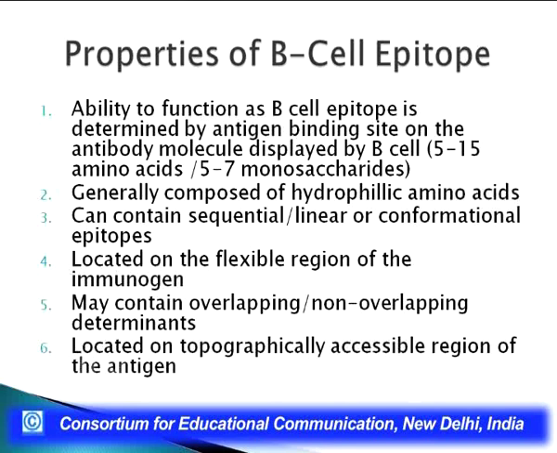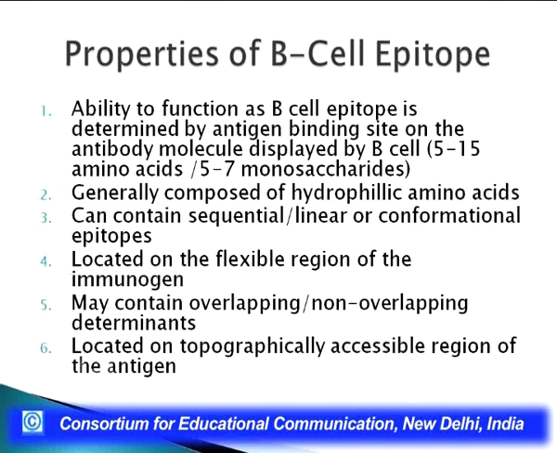That means we have an antibody binding site. In our next lecture we will be dealing with antibody structure. There is an antibody binding site where the antigen binds. Now as I just told you, the entire antigen is not going to bind. It is a small portion of an antigen, which is called an epitope, which is going to bind in the antigen binding site. It is the antigen binding site of the antibody that determines which would be a better epitope,